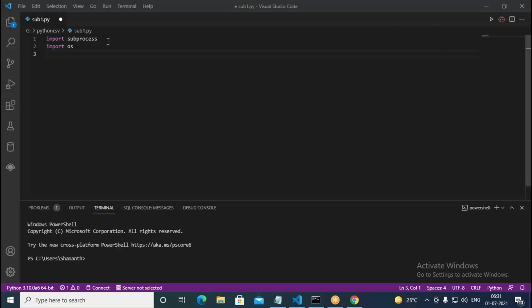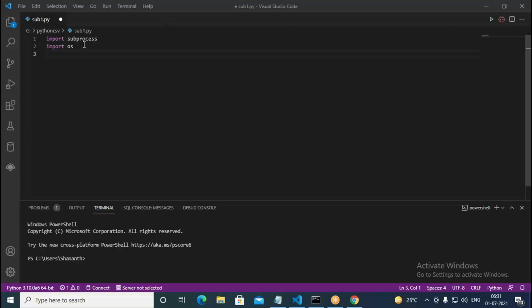So using the subprocess module, we can launch other processes from the Python application. Suppose you want to launch Notepad or Calculator from a Python application. In such cases, you can use subprocess, a module or package, whatever we call it. First we need to import subprocess, then we can launch other applications from the Python program.